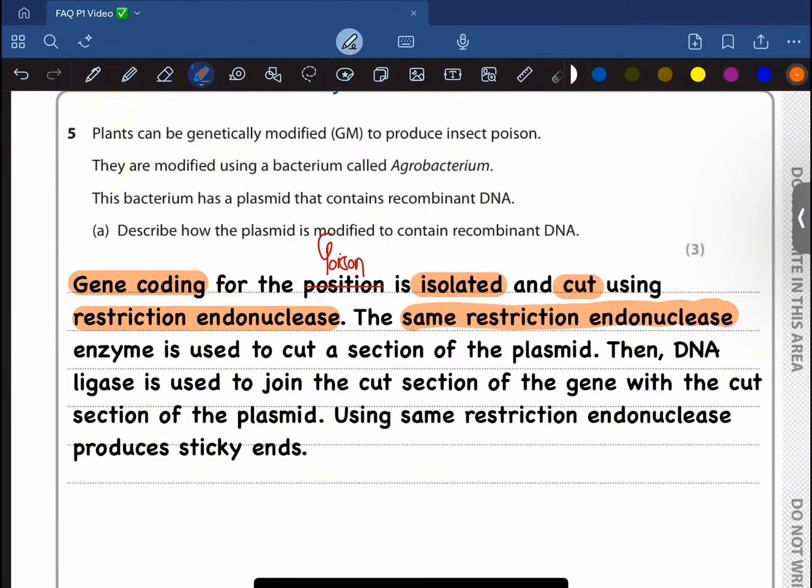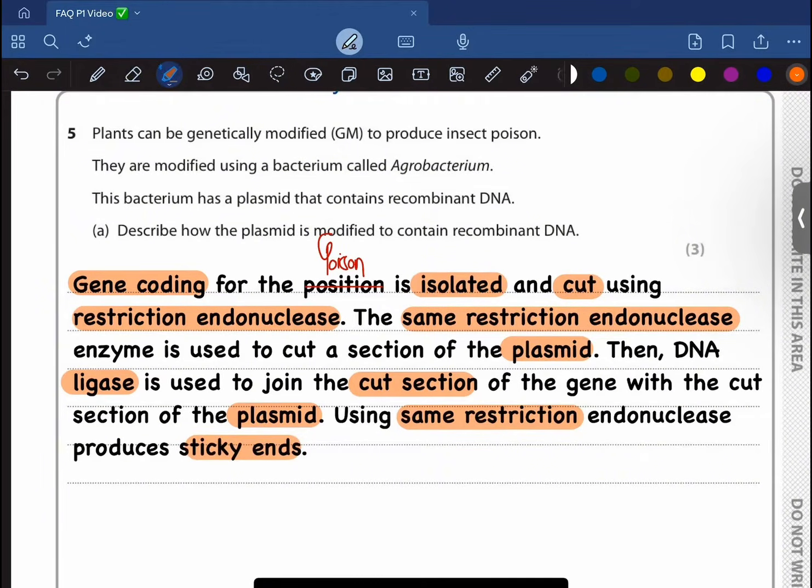The same restriction endonuclease is used to cut a section of the plasmid. Then the DNA ligase is used to join the cut section of the gene with the cut section of the plasmid. Using the same restriction endonuclease produces these complementary or sticky ends, as I mentioned so far. Okay, so moving on.